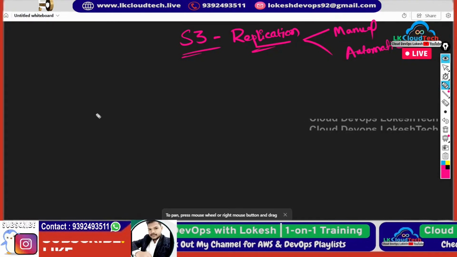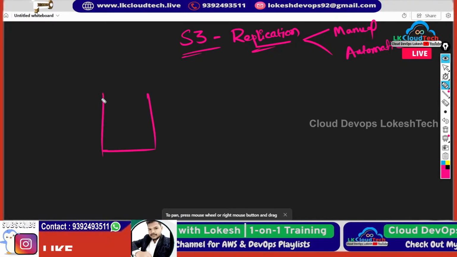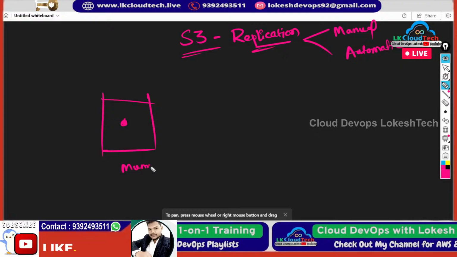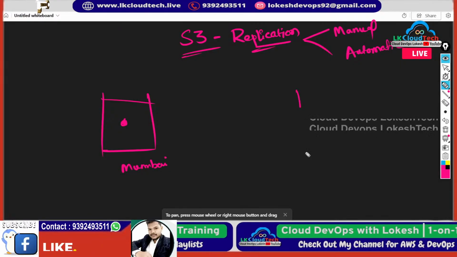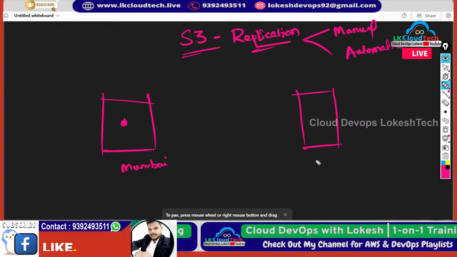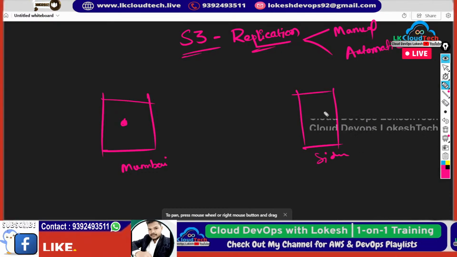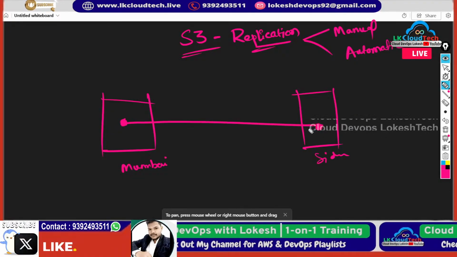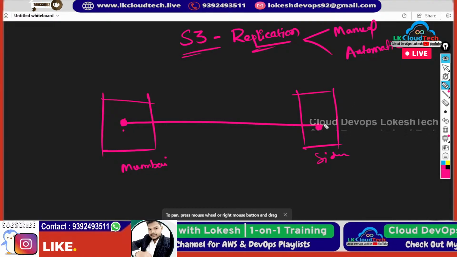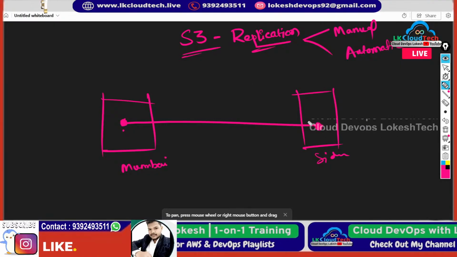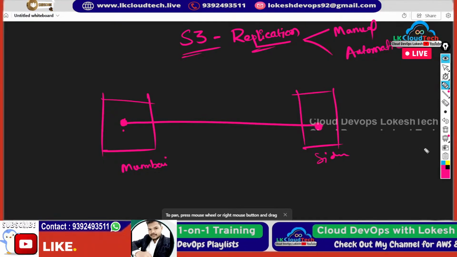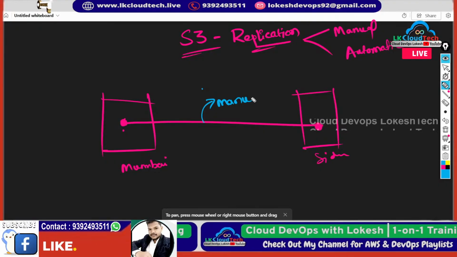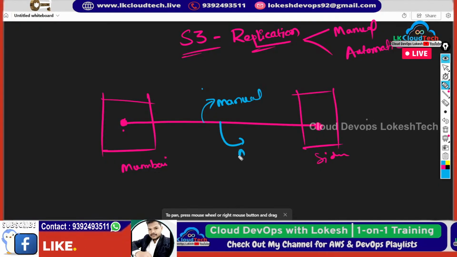For example, I'm going to take Mumbai. This is the Mumbai bucket, and the other bucket is like Singapore or Sydney, anything. The same thing should be replicable here. If I keep something, it should be replicated in some other place or other region. There are different ways: one is manual replication, the other one is automatic replication.